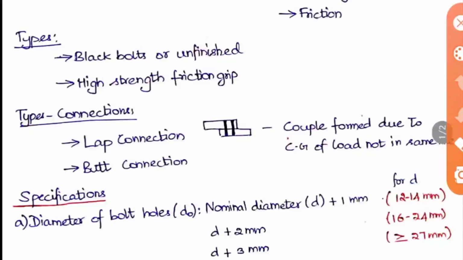Next we are going to see the specifications. As with the rivet, the first here is the diameter of the bolt holes, that is D naught, which is equal to D plus 1 mm for diameter 12 to 14 mm bolts. If the diameter of bolts is 16 to 24 mm, then D plus 2 mm, and if it is greater than or equal to 27 mm, it is D plus 3 mm.